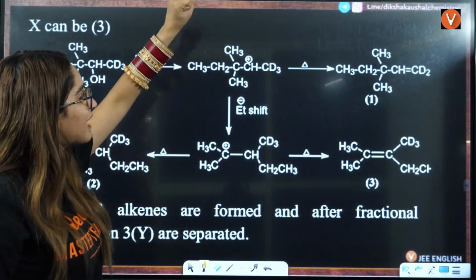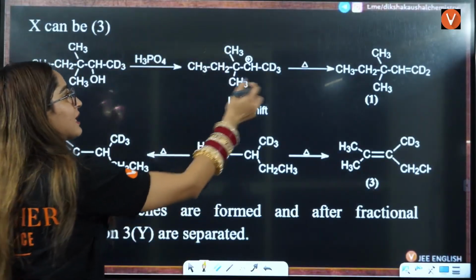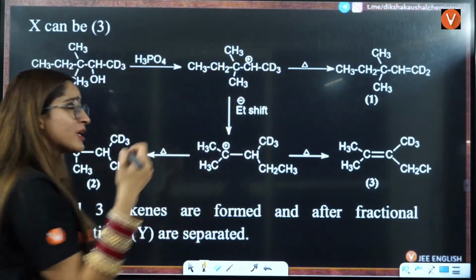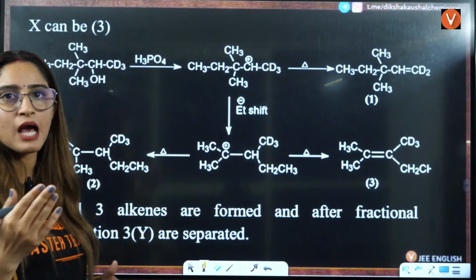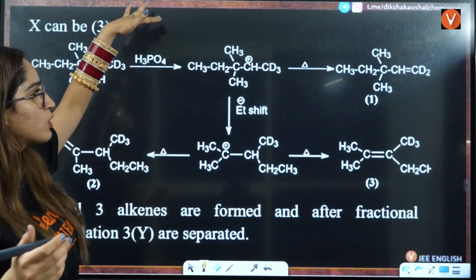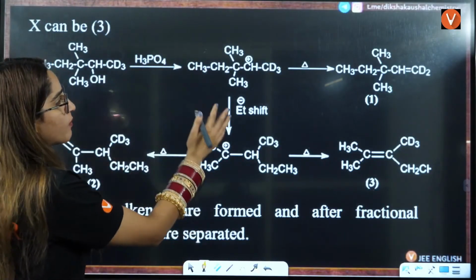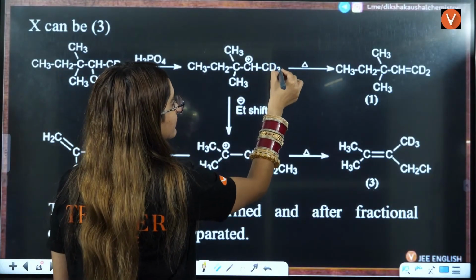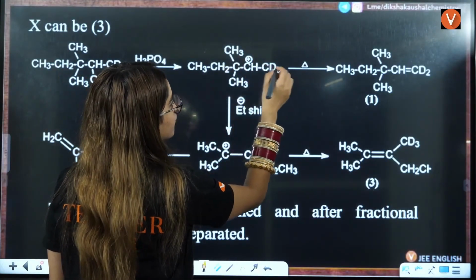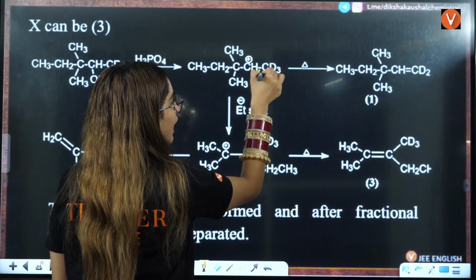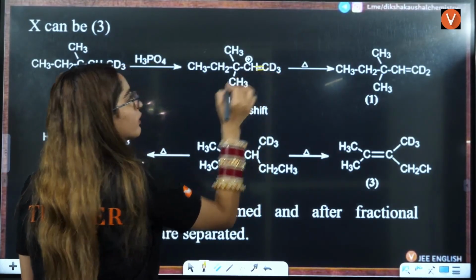Chances are either directly what will happen, either directly from here, because you need to have a stable carbocation, for that shifts can also happen here. But from this position, 2 things are possible. From here, directly you will heat it, because here you don't have any hydrogen. Here you have 1 deuterium, so this will be lost, and here you will have a double bond, right? So double bond will be formed here.